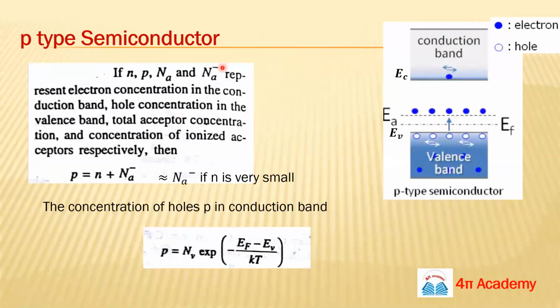Okay, so this is now your P-type semiconductor. So see guys, in P-type semiconductors, your acceptor energy level is here, somewhere near the valence band. Okay, because here we are using the trivalent impurity.